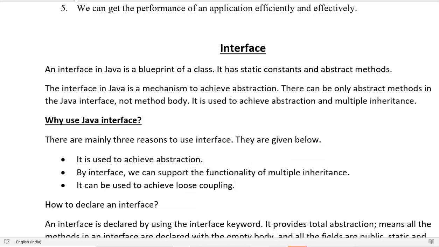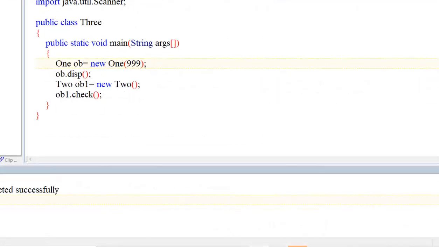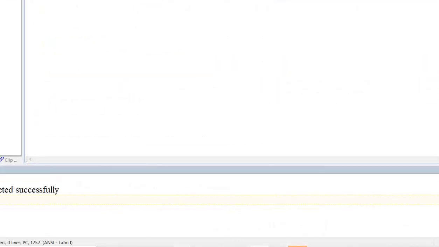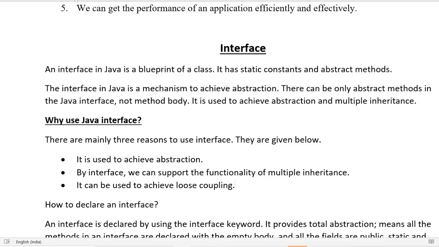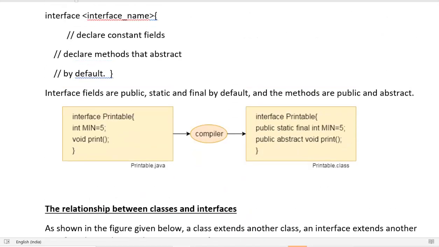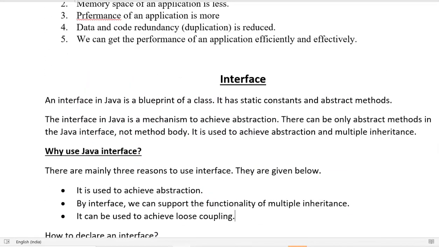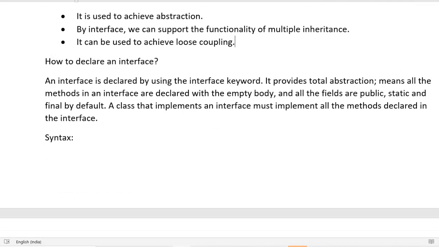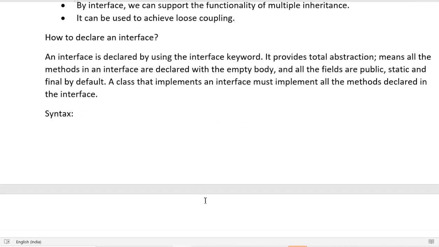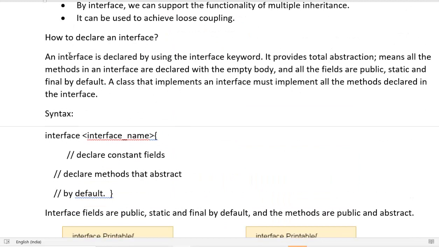See, one thing I want to share with you. Is there a diagram for the interface? Yes. See, I am coming to this, then I will explain. How to declare an interface? To declare an interface, use the interface keyword. By using the interface keyword, you can declare it.